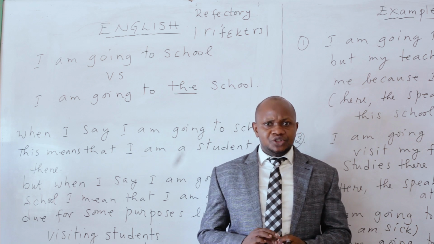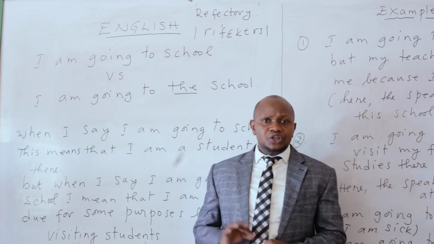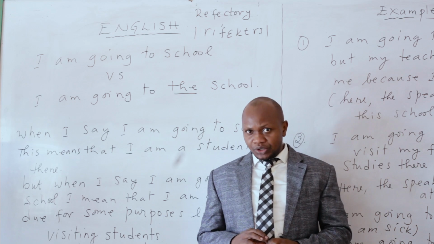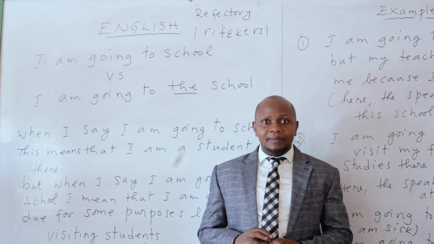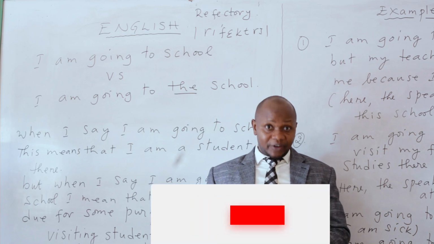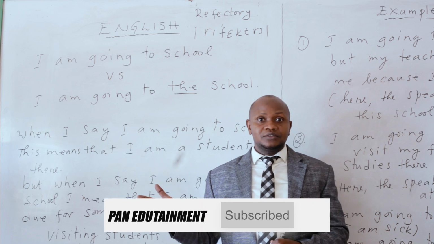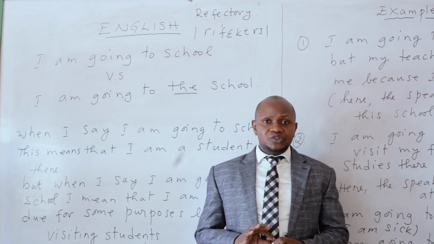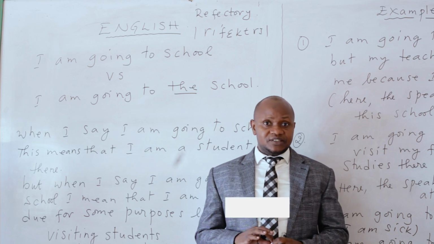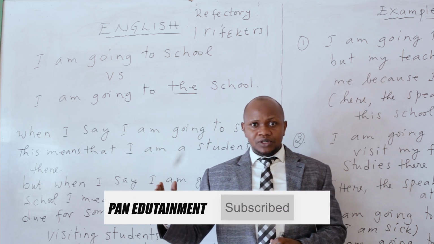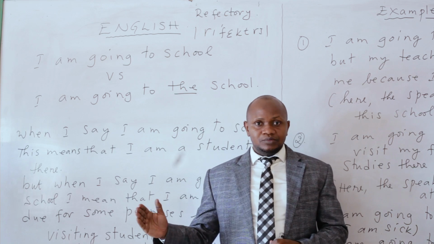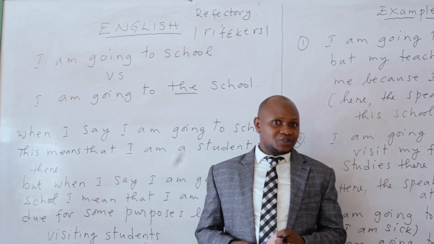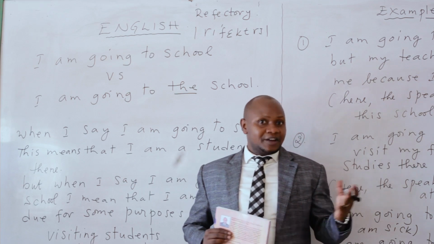Today we are going to teach you a wonderful lesson. We are going to show you how to use "I am going to" and "I am going to the." For example, "I am going to school" and "I am going to the school." We are going to see the difference between the two sentences. Where is the difference between the two sentences? That's what we are going to be talking about.